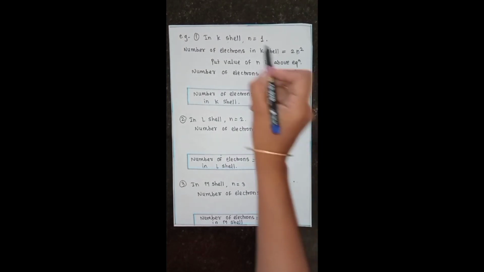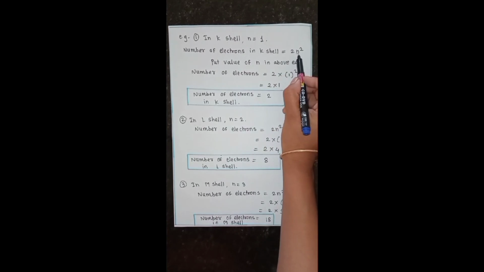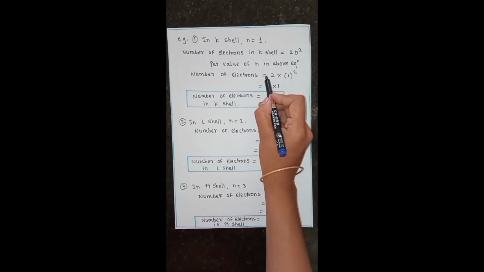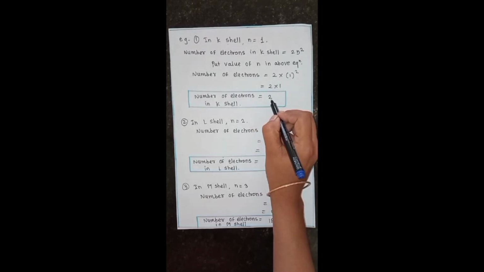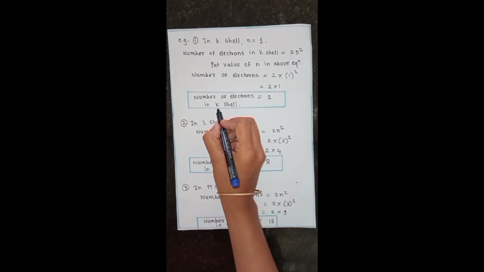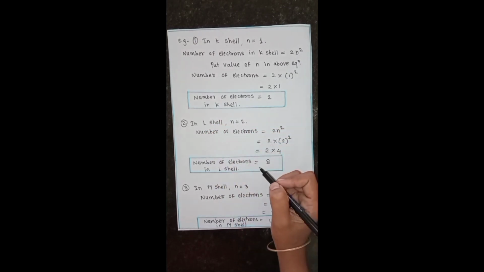Put the value of n in this equation: 2 into 1 square. The square of 1 is 1, so the equation is 2 into 1, which gives 2. So a maximum of 2 electrons can be present in the K shell.